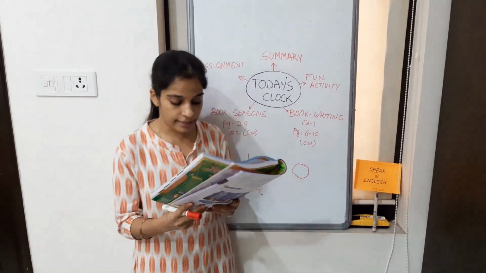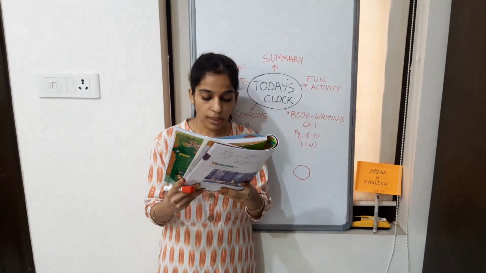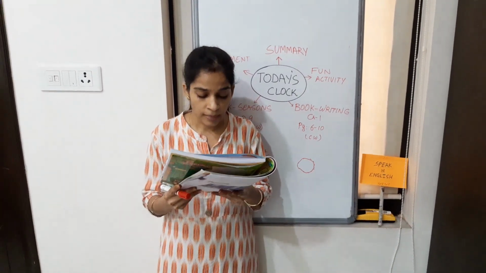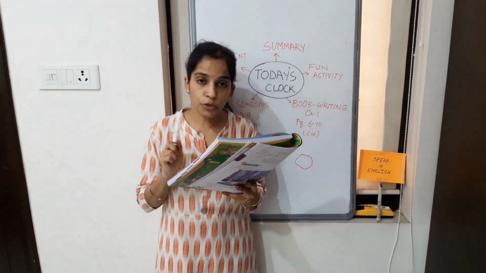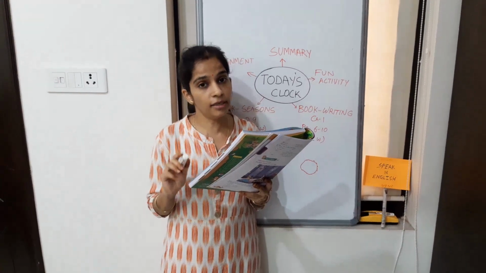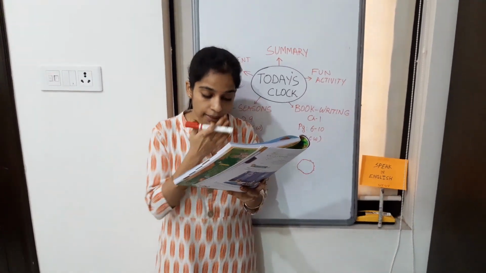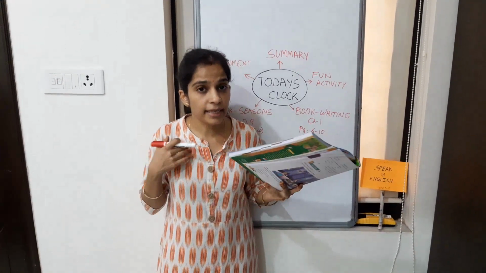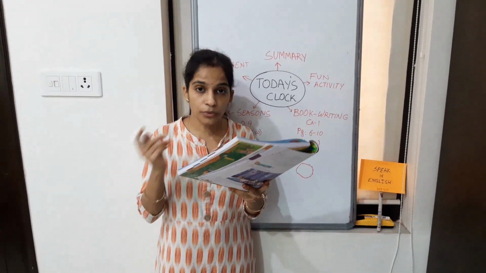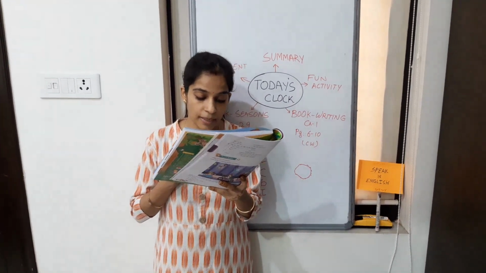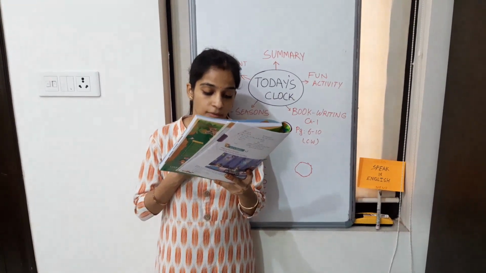Now see first sentence. Keep hero, I my clean very. Did you understand? No. But what you are going to do, you are going to look at the words, understand the meaning and think what can be the correct sentence. I repeat, keep hero, I my clean very. That means I keep my cycle very clean. So how will you write the sentence? I keep my hero cycle very clean.